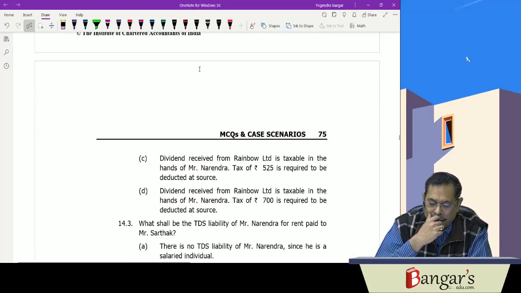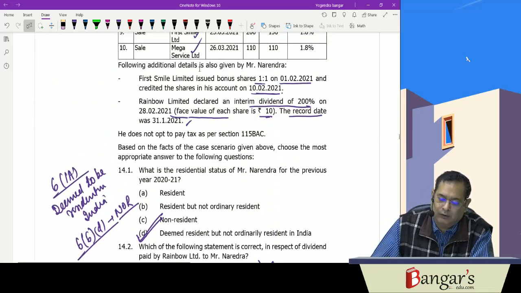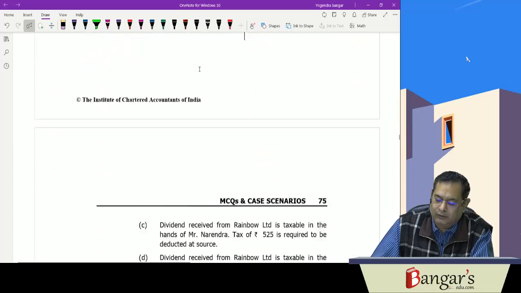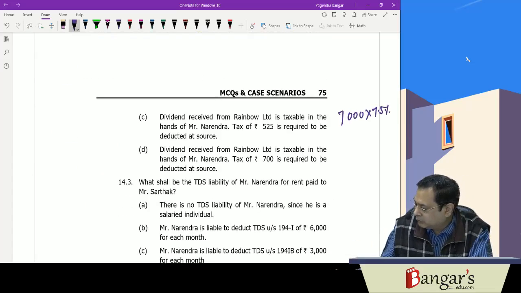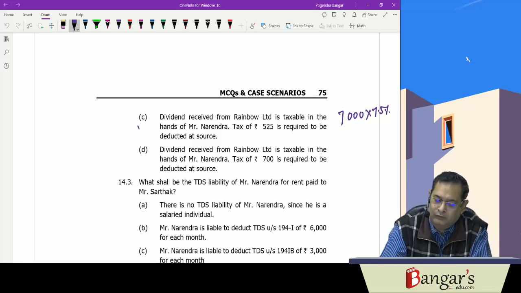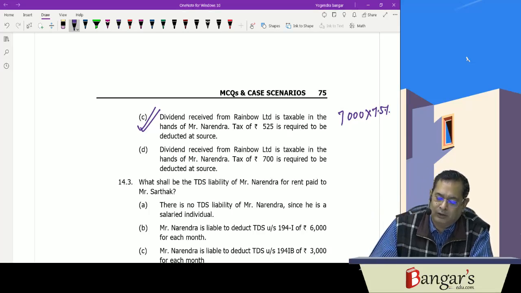Then, dividend received from Rainbow Limited is taxable in the hands of Mr. Narendra and tax of 525 is required to be deducted at source. The dividend is 7,000, and the rate of TDS has been reduced due to COVID to 7.5%; otherwise it is 10%. So answer C is correct.